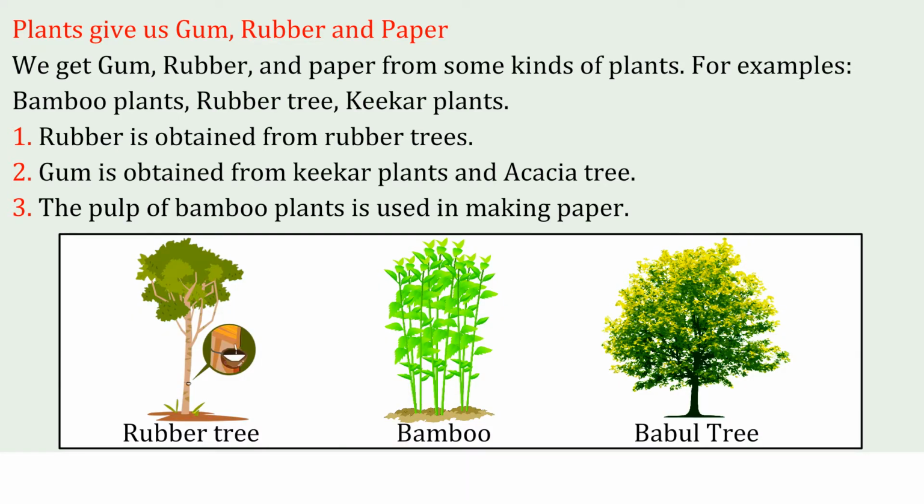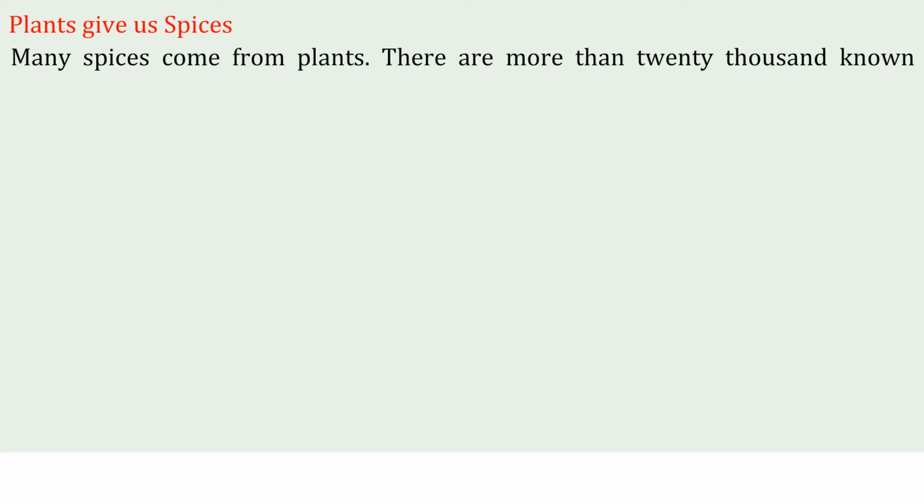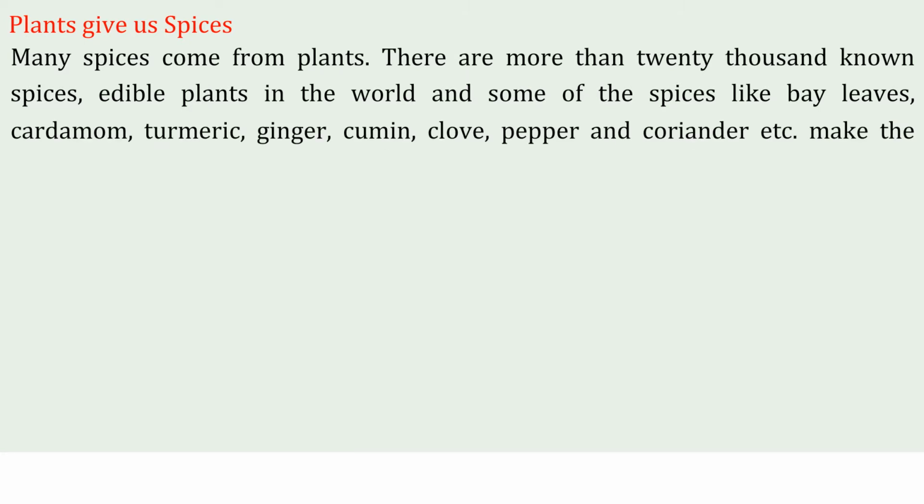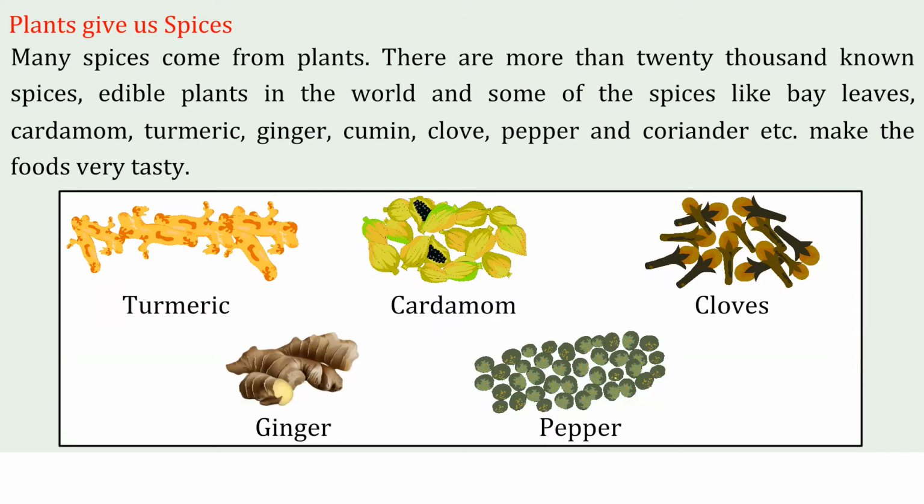Rubber tree, bamboo tree, babul tree. Plants give us spices. Many spices come from plants. There are more than 20,000 known spices, edible plants in the world, and some of the spices like bay leaves, cardamom, turmeric, ginger, cumin, clove, pepper, and coriander, etc., make the food very tasty.